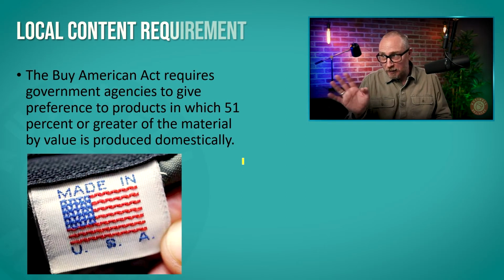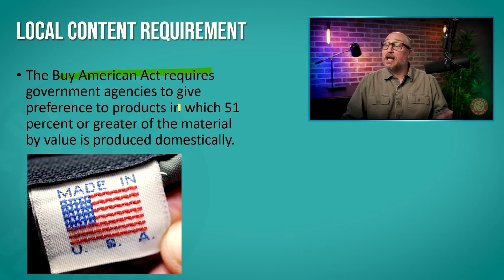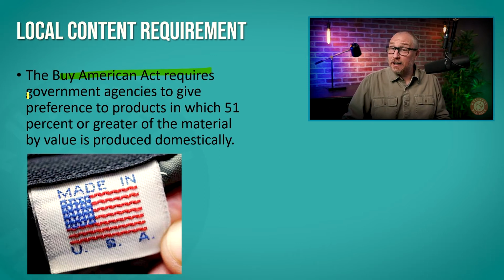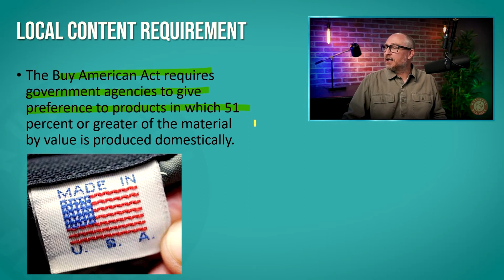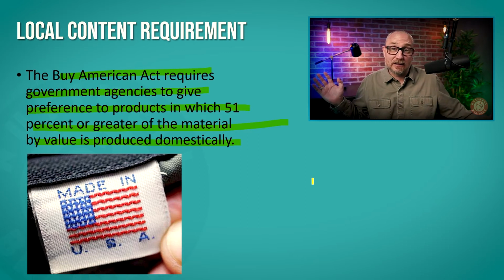So, for example, once again, in the United States, we have something called the Buy American Act. And this act requires government agencies to give preference to products in which 51% or greater of the material is produced domestically.